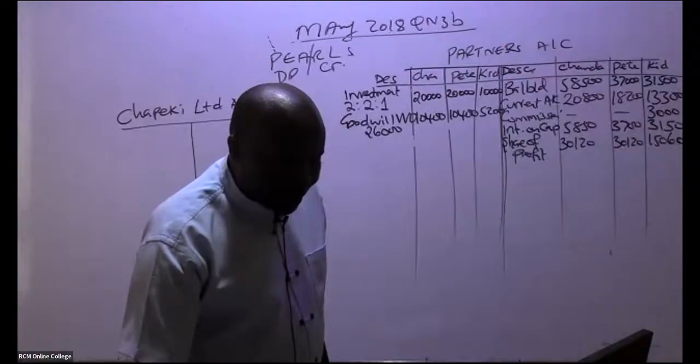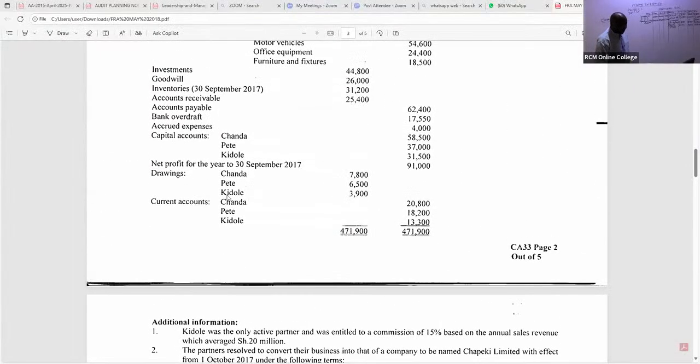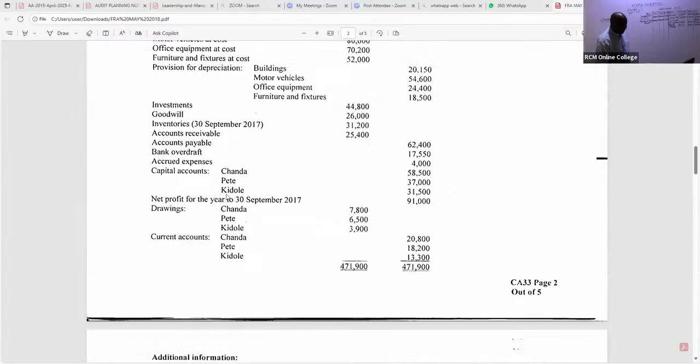Like capital accounts, I believe we have already accrued this. Let's in this case capture the drawings. These are drawings for partners, so we simply book them under partners. And remember, drawings are like expenses, so you shall debit. Come here and give us drawings.